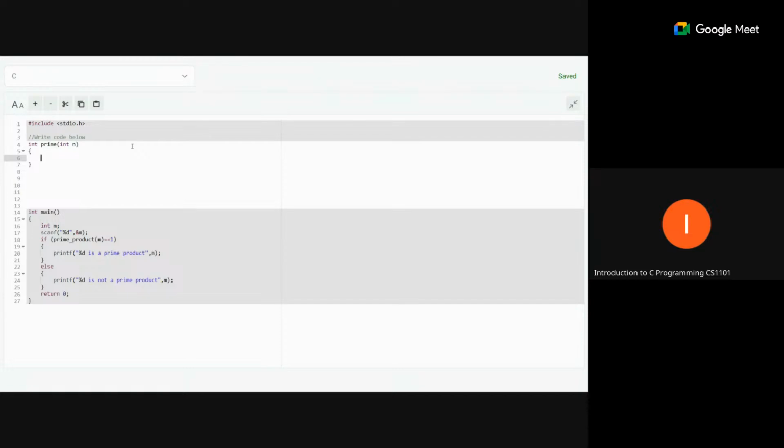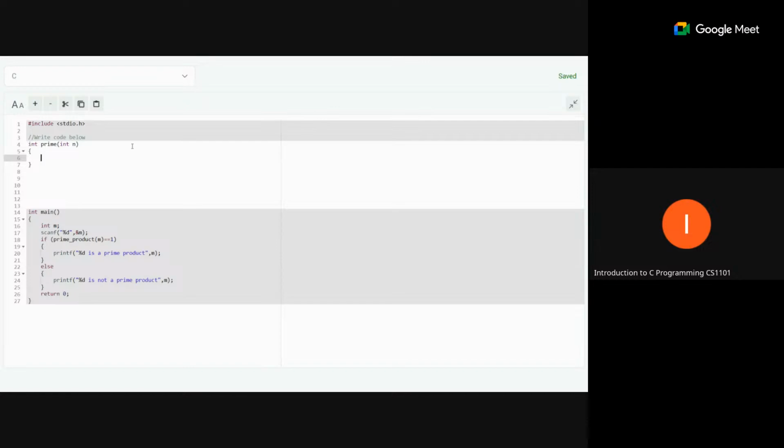To check whether the number is prime, if our number is divisible by any number between 2 and n minus 1, not including n, then we can say that our number is not prime. Otherwise our number is prime.